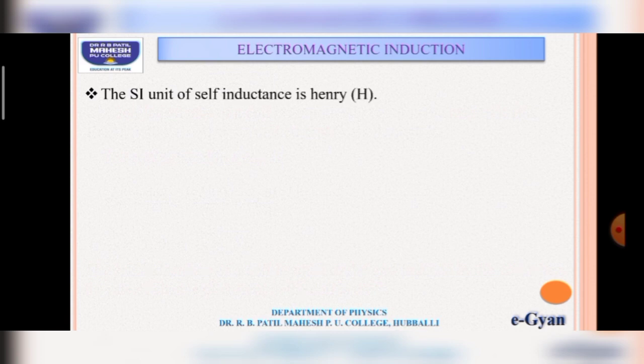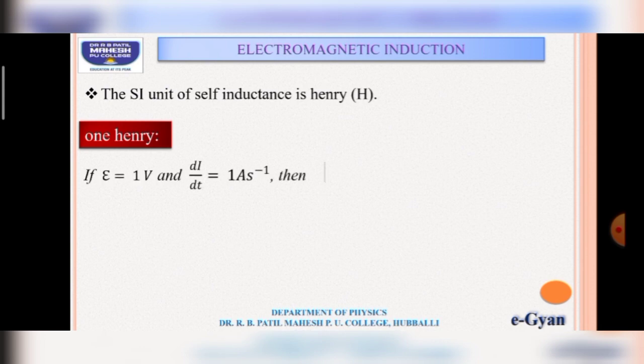Next, the SI unit of self-inductance is Henry. Now let us define 1 Henry. If induced EMF is equal to 1 volt and rate of change of current is equal to 1 ampere per second, then self-inductance is said to be 1 Henry, that is L equal to 1 H.